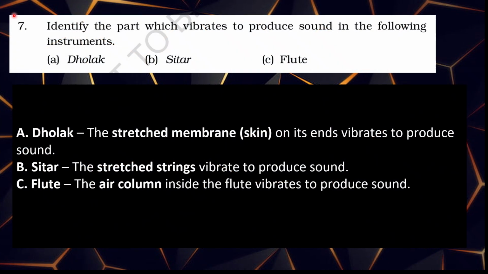Seventh question. Identify the part which vibrates to produce sound in the following instruments. A, dholak. The stretched membrane skin on its ends vibrates to produce sound. B, sitar. The stretched strings vibrate to produce sound. C, flute. The air column inside the flute vibrates to produce sound.